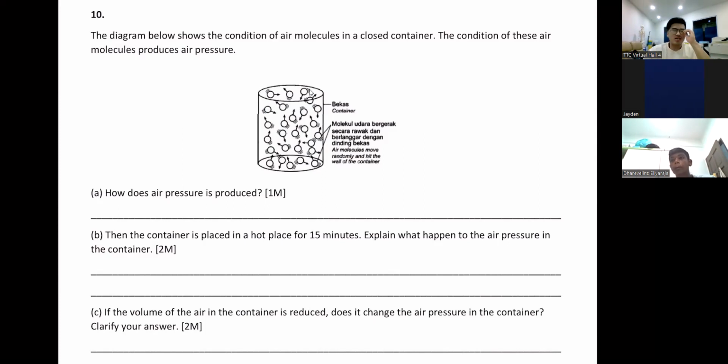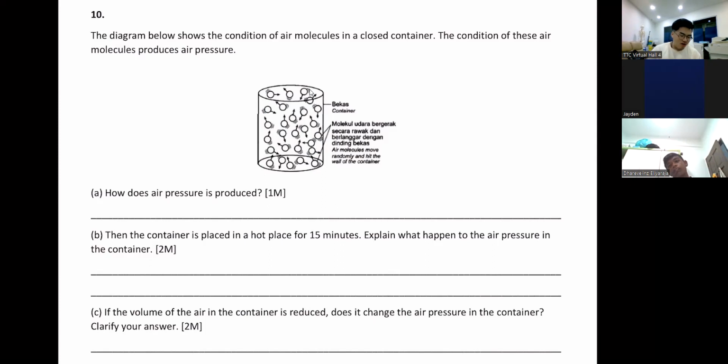Imagine 3 of us trapped in a very small room. So we run around the room. We will bang onto the wall, right? I bang on the wall, then I run again. I bang on the wall, I run again. So 3 of us bang on that wall. The banging will produce air pressure. So more banging, higher air pressure. You see, very easy to remember this.